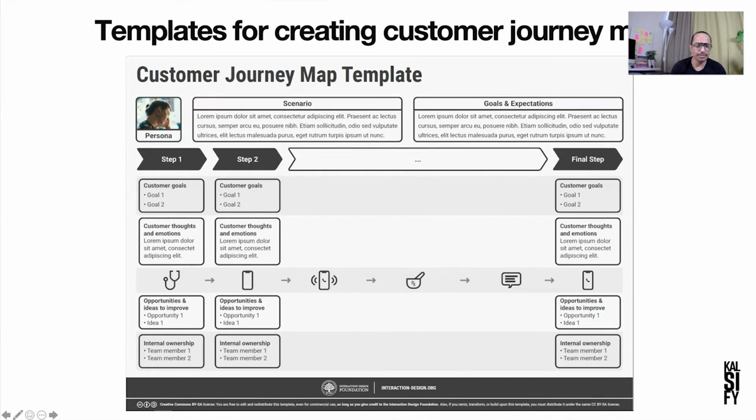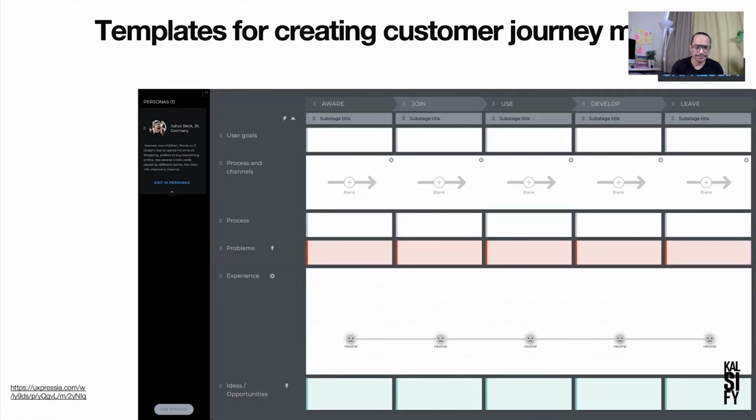And then the two important things that are very important for the CX designer is understanding the opportunities and ideas to improve. So what is the gap? What is the problem? And how to use those gaps and then serve the customers. Okay. And sometimes, yes, we also include who is responsible for what part. Okay, like in stage 1, if it's marketing, so the marketing team would be responsible for that particular stage. So similarly, we map these also sometimes.